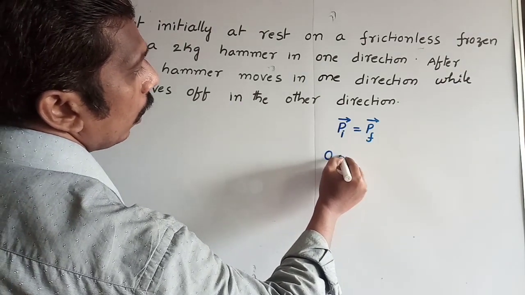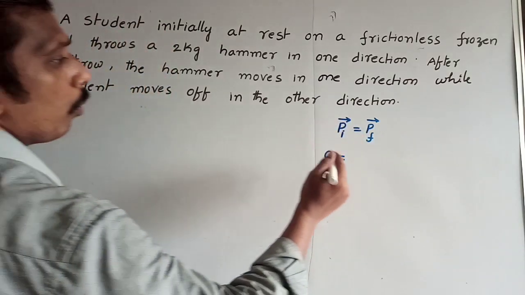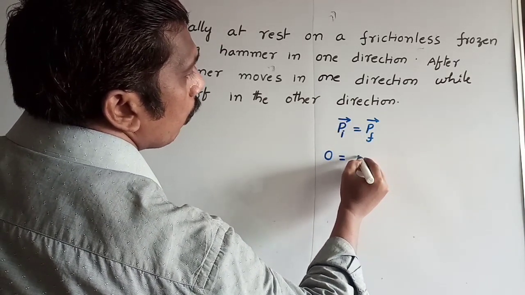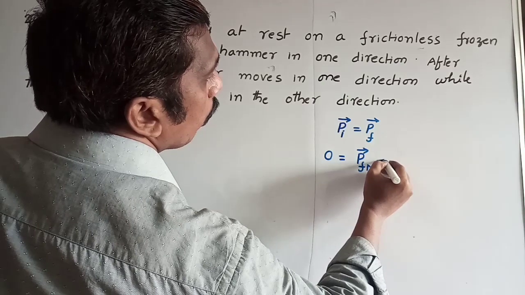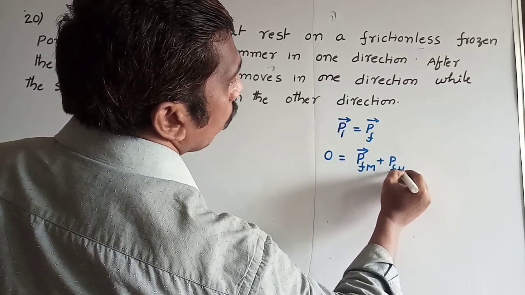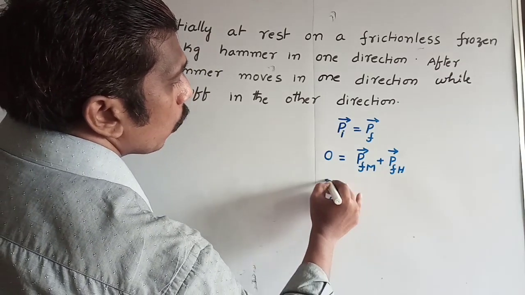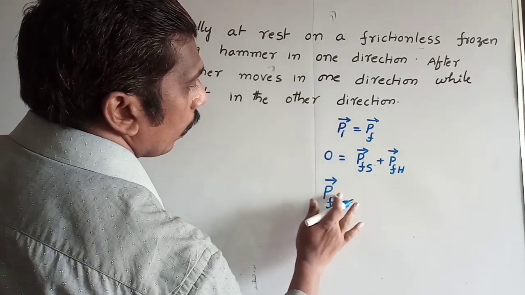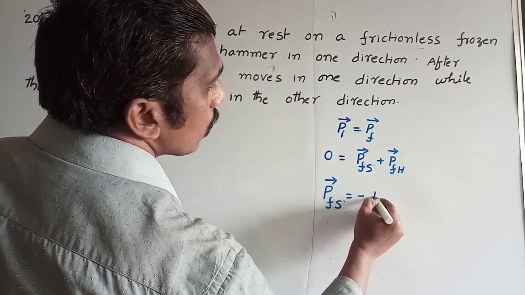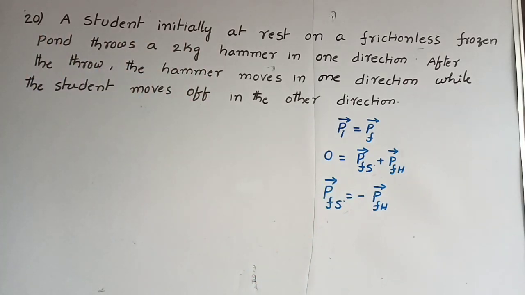Initially both are at rest, so initial velocity is 0 and initial momentum is 0. Final momentum is the momentum of the man plus the momentum of the hammer. So final momentum of the man plus final momentum of the hammer equals 0. From this we can write final momentum of the student (here man means student, we are taking S) is equal to minus the final momentum of the hammer. Here momentums are the same; both acquire the same momentum but in opposite directions.